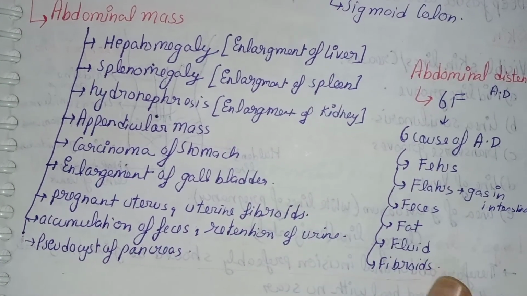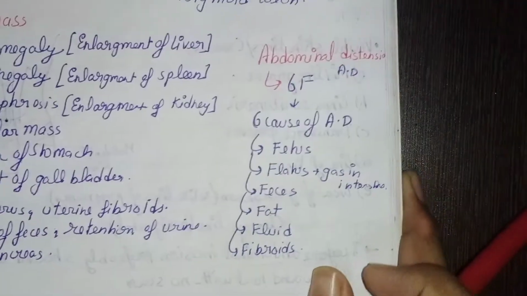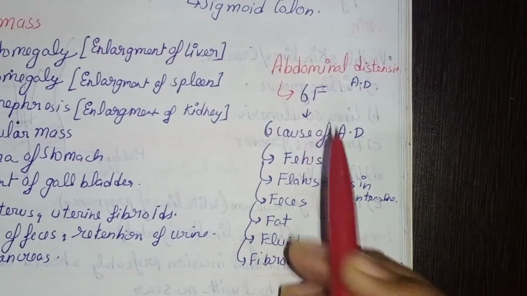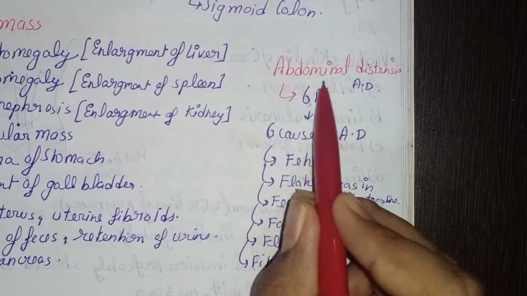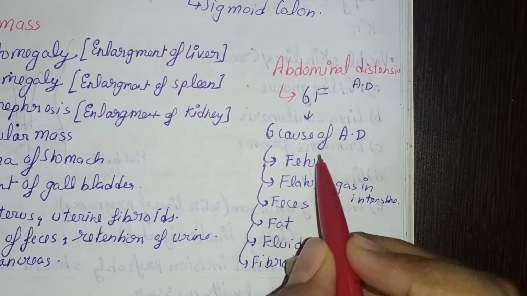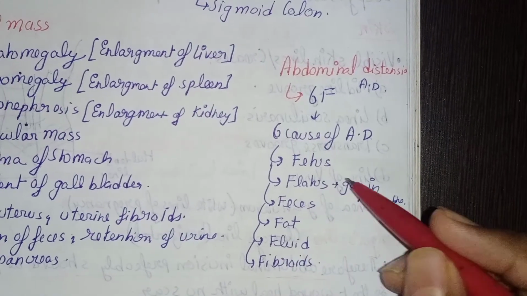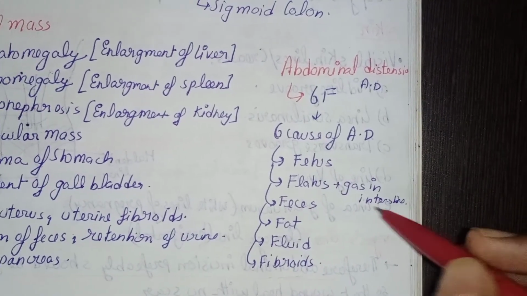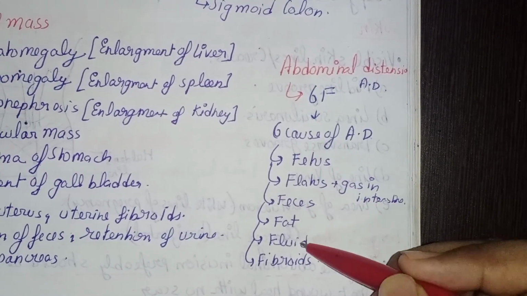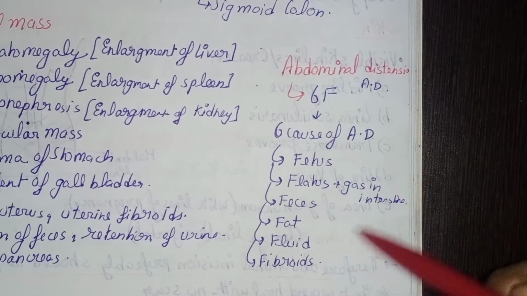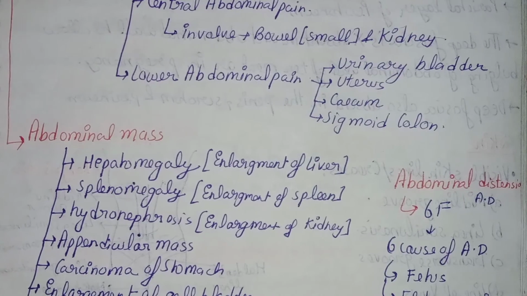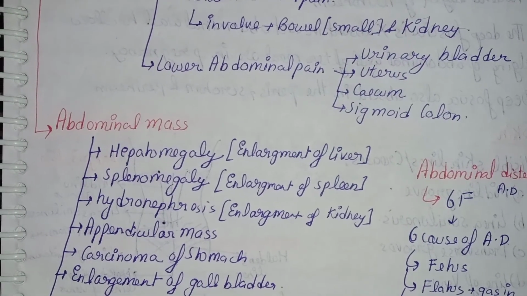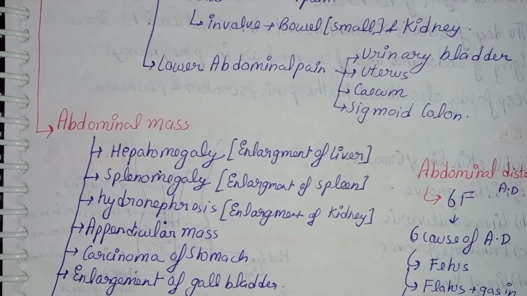Now coming to abdominal distension. It is represented by 6F. There are 6 causes of abdominal distension, that's why it is referred to as 6F: flatus gas in the intestine, feces, fat, fluid and fibroids. These are the 6 causes for abdominal distension. So this completes our topic for the basic general information related to abdomen.